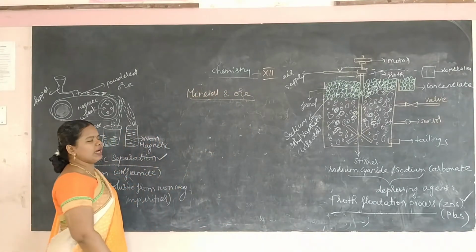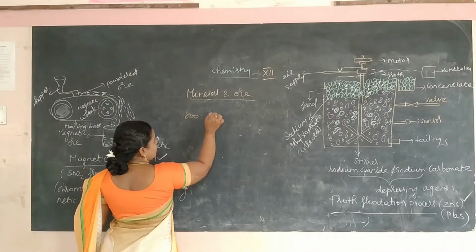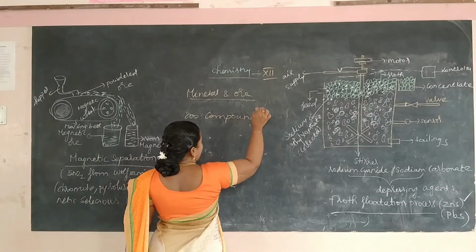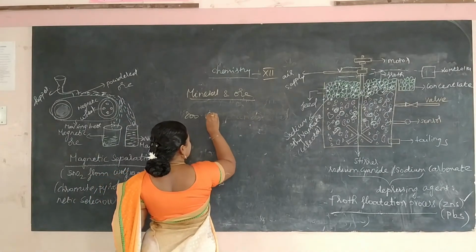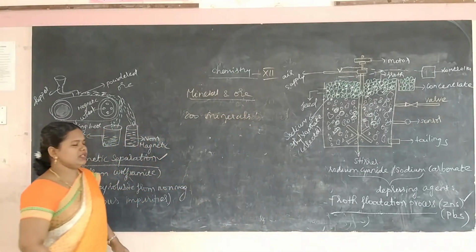For example, iron, which is present in nearly 800 compounds, are 800 minerals. So it is good to say only minerals, 800 minerals.